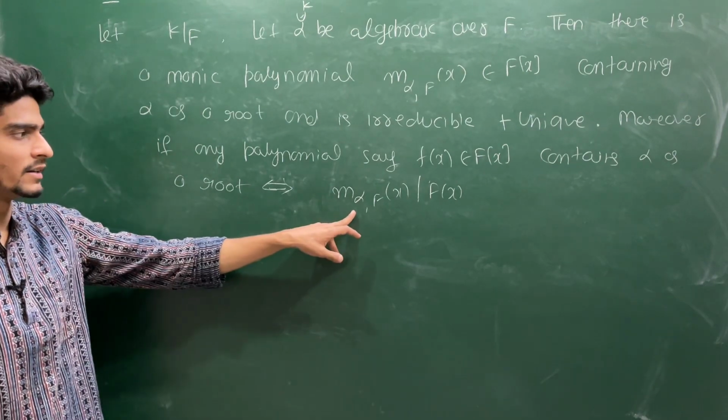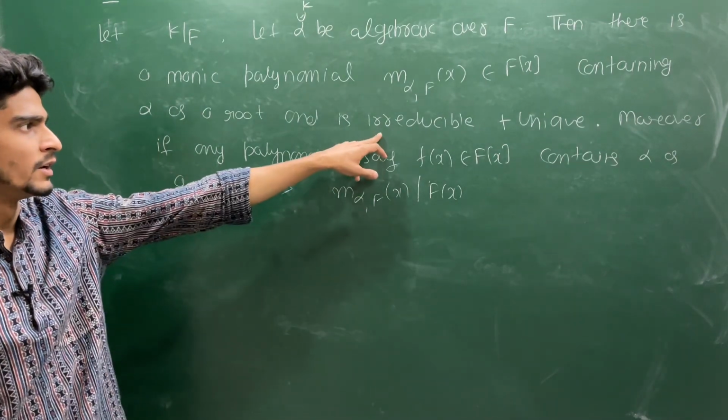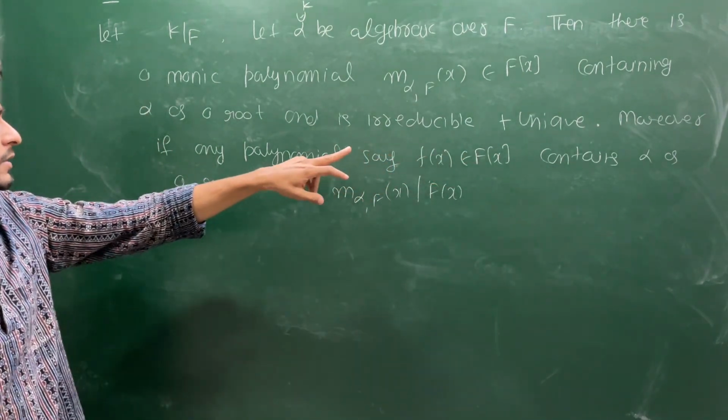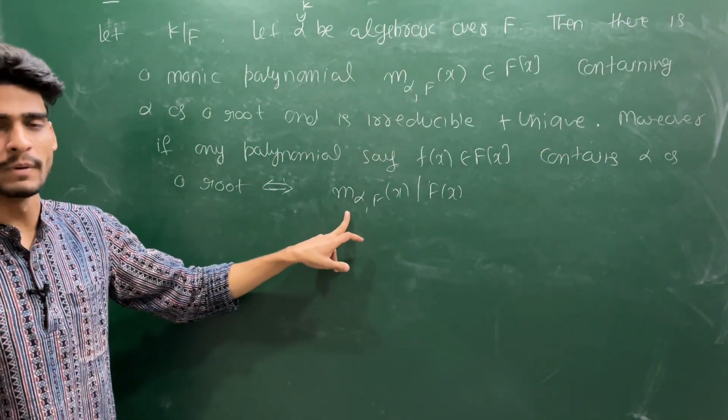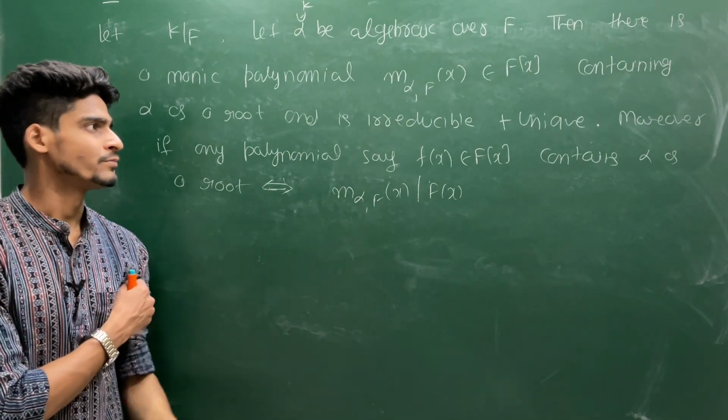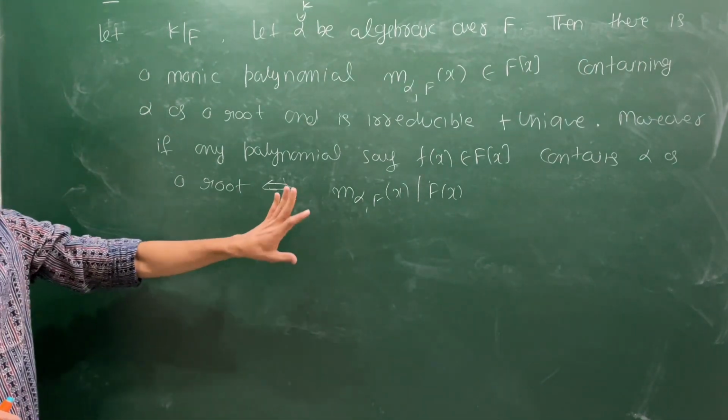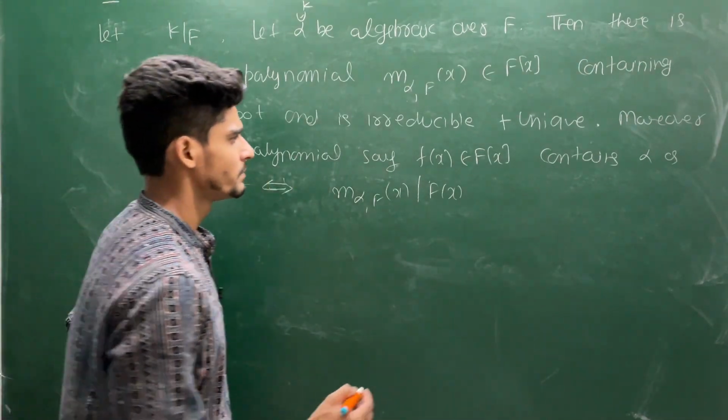I am not saying that it is a minimal polynomial, because I have told you this is a unique polynomial, so I can use the word this is the minimal polynomial. Before proving, the proof is straightforward. Let's see some examples.